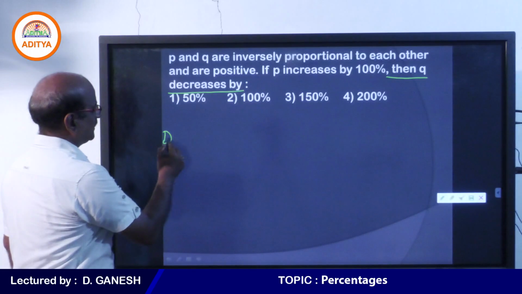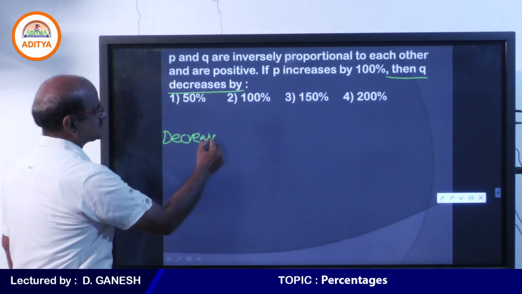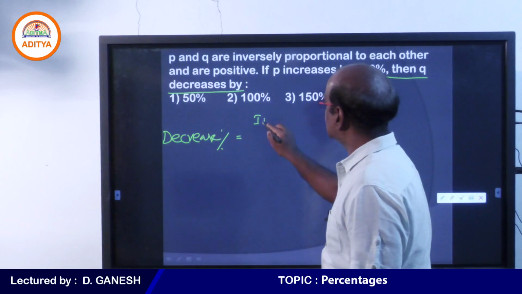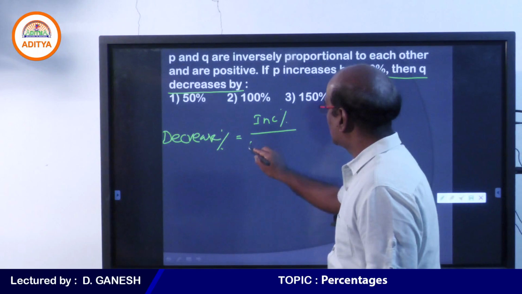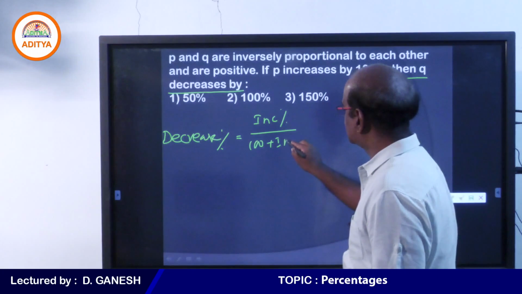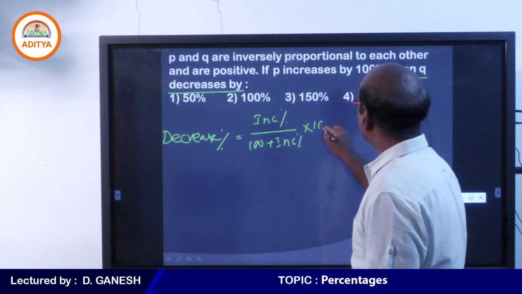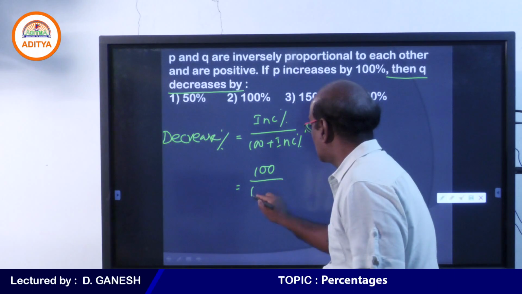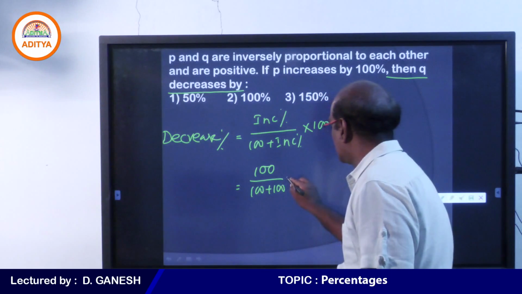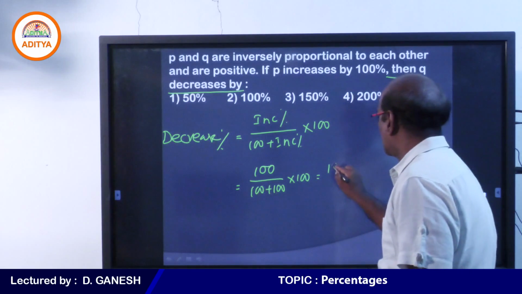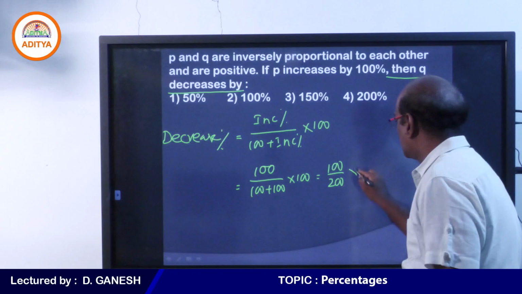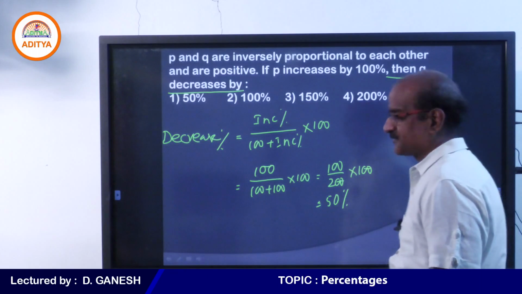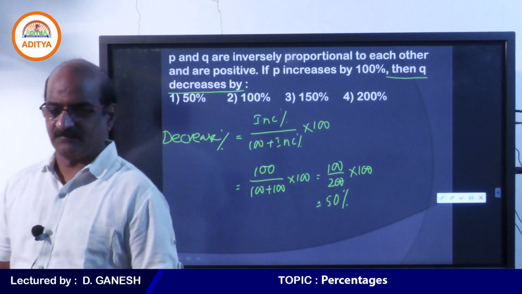Students, you know the formula: percentage decrease is equal to percentage increase by 100 plus percentage increase, into 100. Now tell me, what is the increase in this case? The increase is 100. So 100 by 100 plus 100, into 100. Therefore, 100 by 200 into 100. Tell me students, what is your answer? 50%. Therefore, Q decreases by 50%.